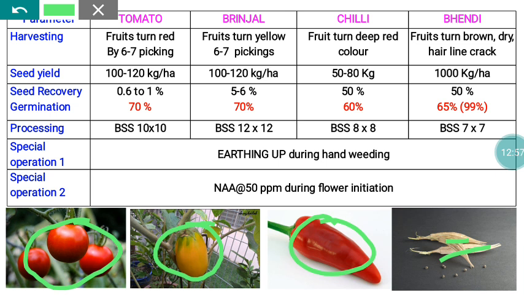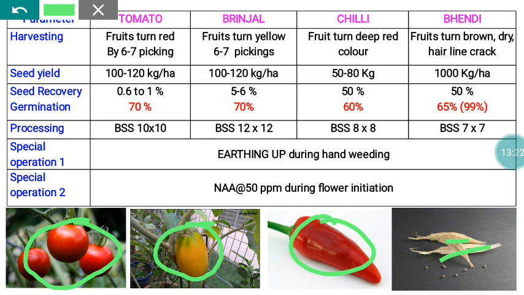As per the Indian Minimum Seed Certification Standards, tomato as well as brinjal seed are expected to maintain 70% germination if you declare that material as seed. Chili 60% and Bendi 65%. With reference to physical purity, for both foundation and certified seed, the Bendi seed needs to have 99% physical purity.